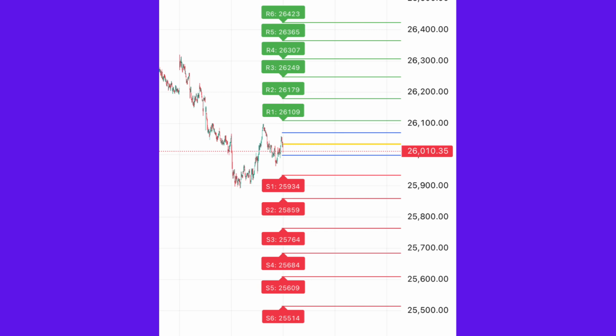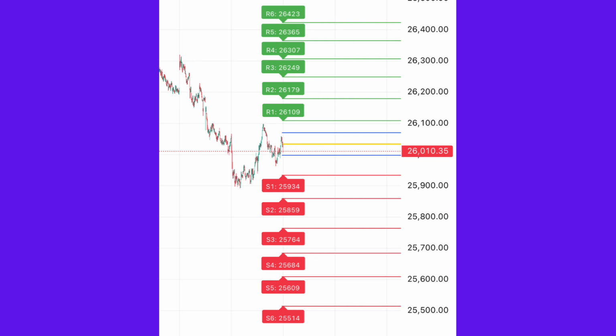Support levels. S1: 25,934. S2: 25,859. S3: 25,764. S4: 25,684. S5: 25,609. S6: 25,514. These levels will define today's high probability zones for intraday trading.